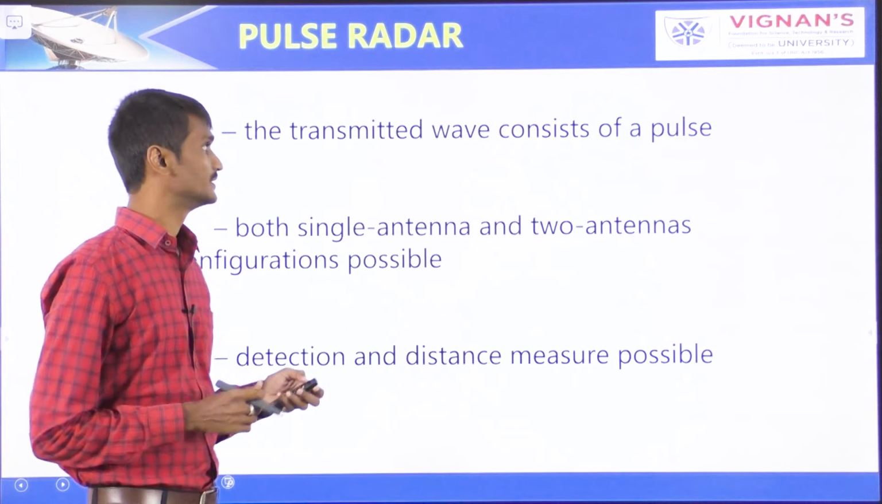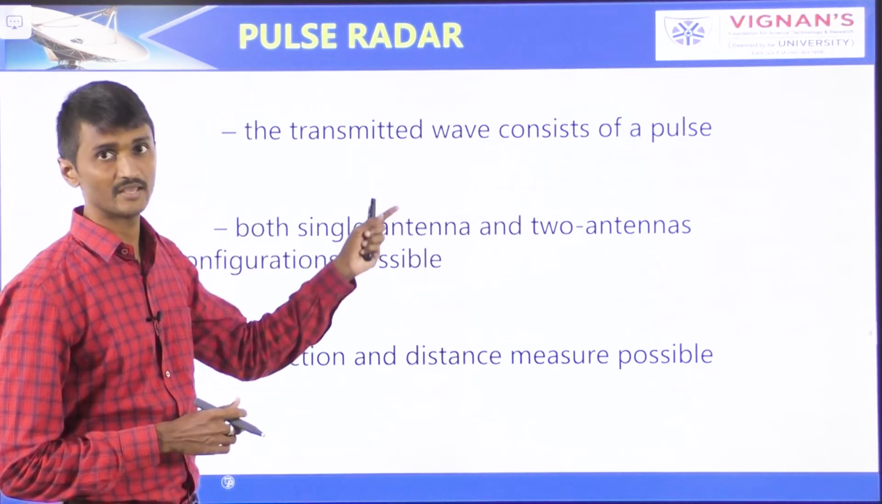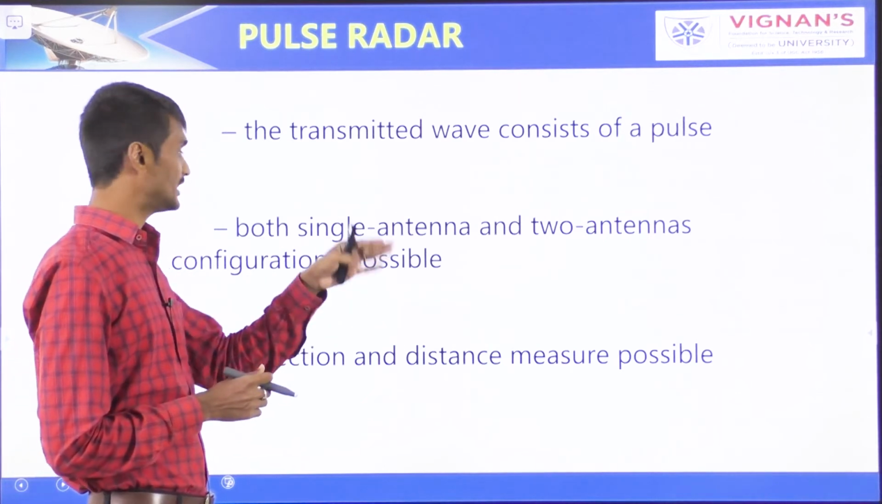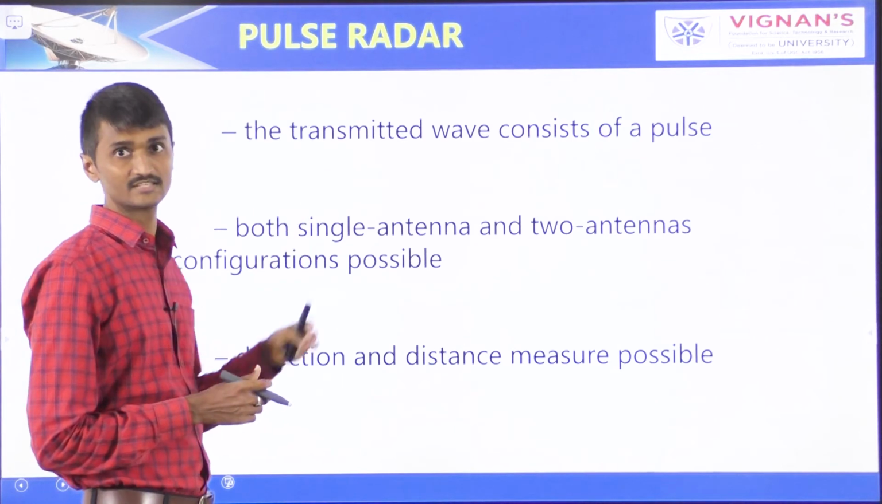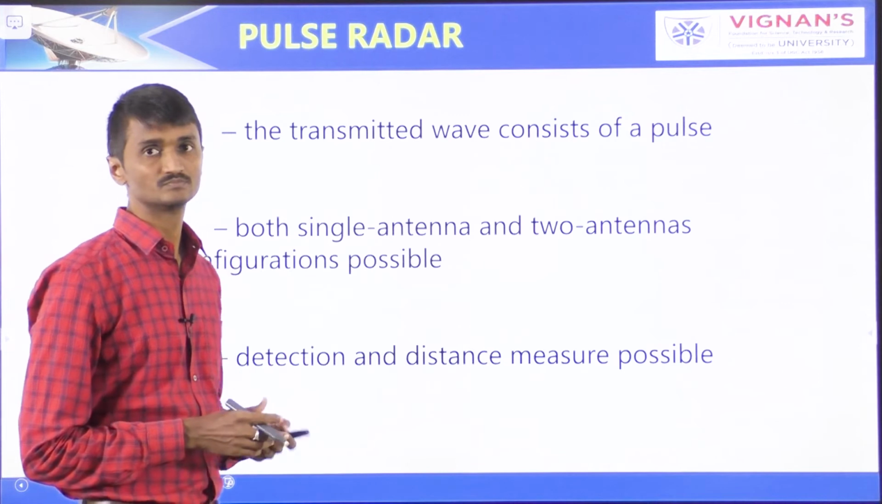So here it is, the pulsed radar. The transmitted waves consist of pulses, and both single antenna and dual antennas can be used in this case. Okay. Next, detection and distance measurements are possible.